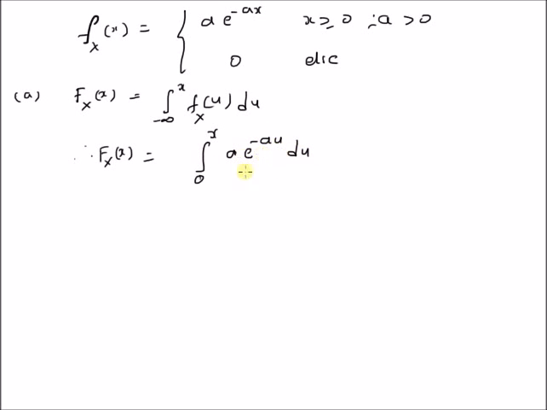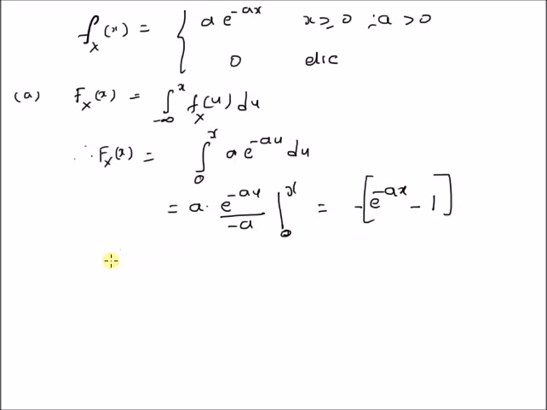Now this integral is a simple integral of an exponential function, which is equal to a times e^(-au) divided by minus a, with limits from 0 to x. By inserting these limits, we get minus (e^(-ax) minus 1).